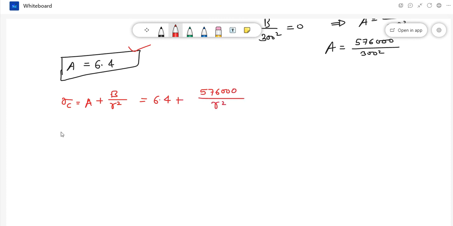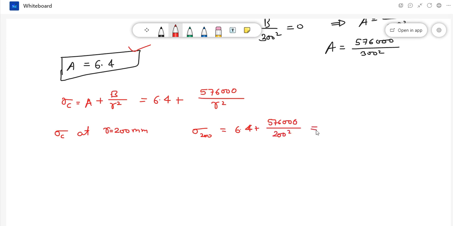Now he is asking us to calculate maximum and minimum circumferential stress. So circumferential stress or hoop stress at inner surface means when R is equal to 200 mm at inner surface. So sigma at 200 mm is equal to 6.4 plus 576,000 divided by R, which is 200.